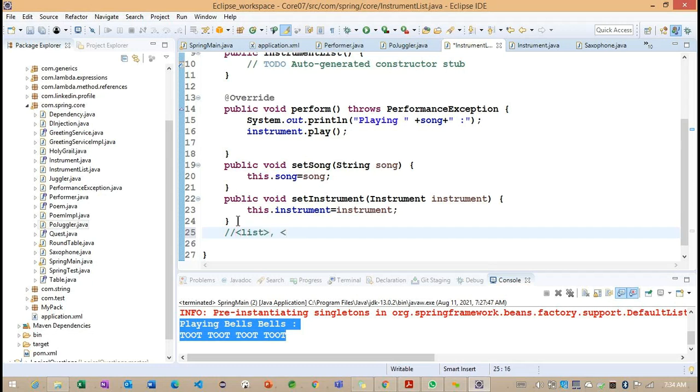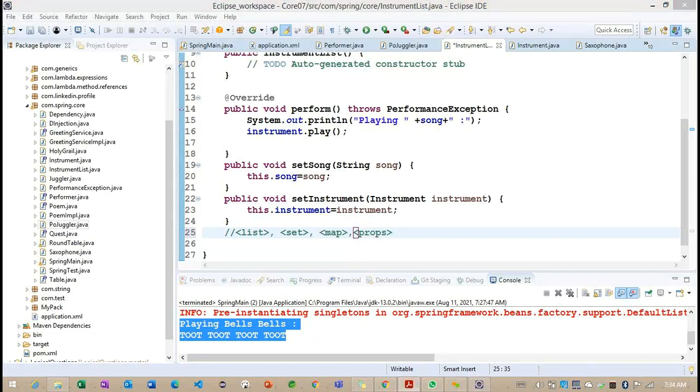Another one we have is set, another one is map, and the last one is props. So these are the 4 tags. With the help of these 4 tags, we are going to work on our collection configuration here. Getting the point. Now we'll see examples one by one on these 4 collection tags, and how they are going to work here.